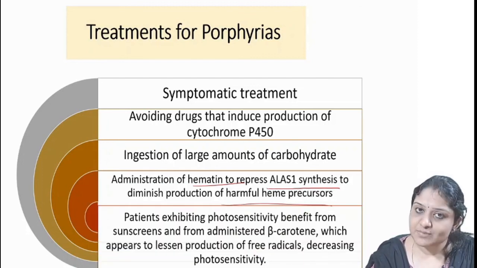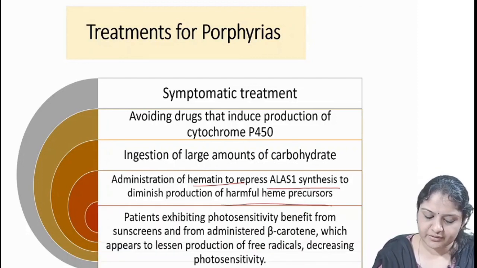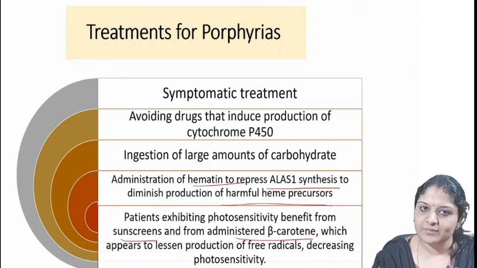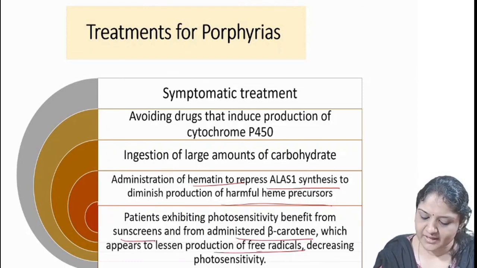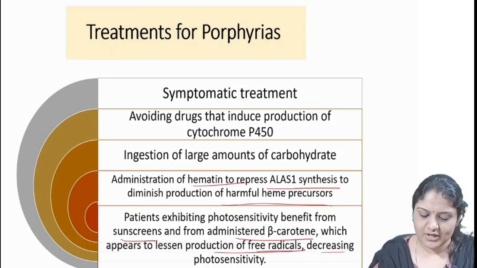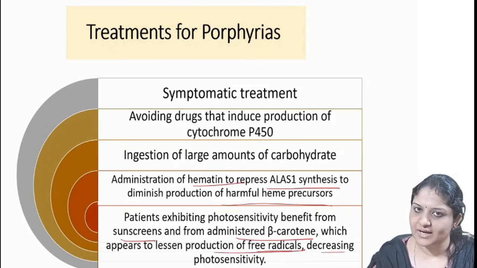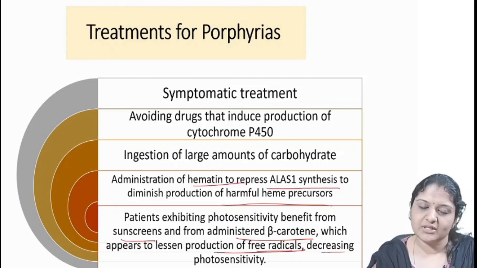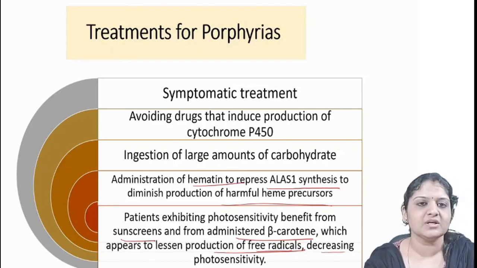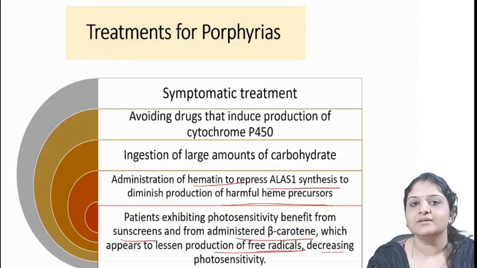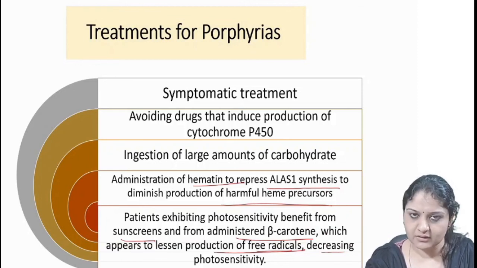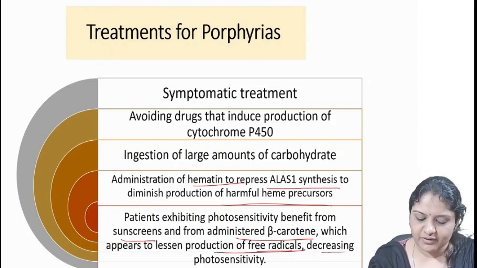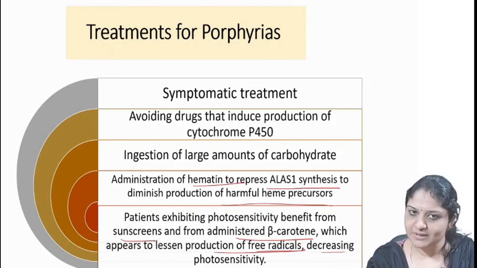Then patients exhibiting photosensitivity usually benefit from sunscreen and also from administered beta carotene, which appears to lessen the production of free radicals, decreasing photosensitivity. So beta carotene lessens the production of free radicals, thus it can help in reducing the photosensitivity. So which are the major porphyrias causing photosensitivity? That is porphyria cutanea tarda, then erythropoietic protoporphyria, and congenital erythropoietic porphyria, right? So all these porphyrias benefit from sunscreens and beta carotene.